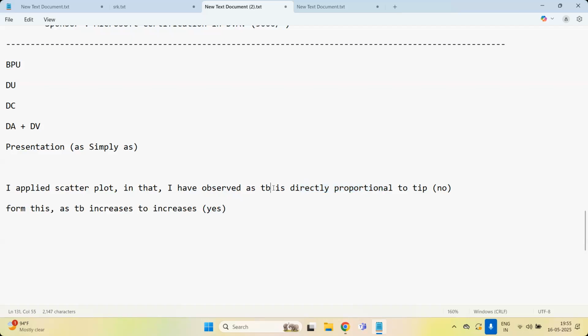Directly proportional means one is increasing, the other is also increasing; one is decreasing, the other is decreasing. Inverse proportional means one is increasing, the other is decreasing. But without using that word also, here I am making it more simple. From this, as total bill increases, tip also increases. That's it. Like this you have to present, assuming the other person doesn't know anything.